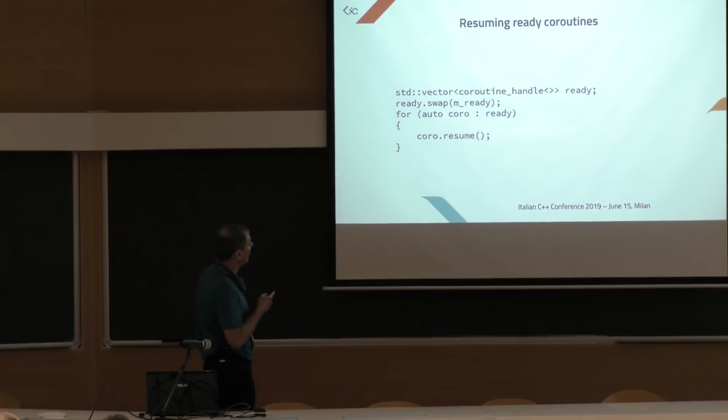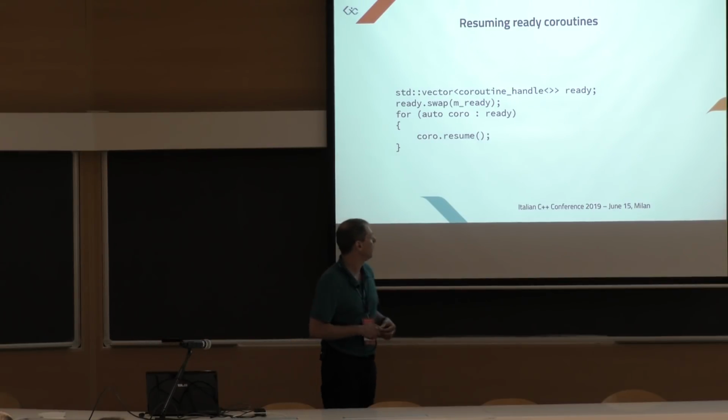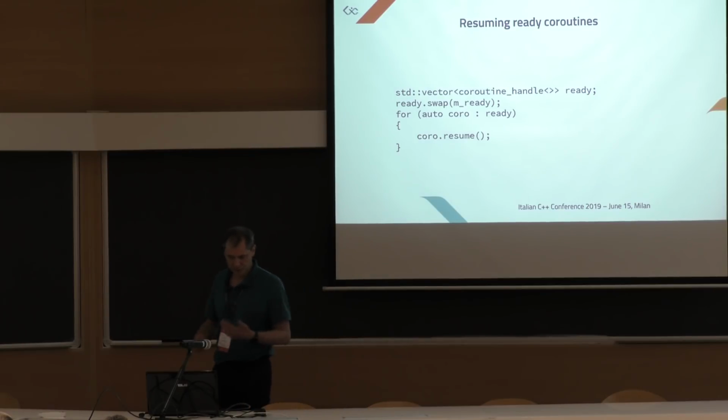The last part, how we resume the ready coroutines, is very easy. We just iterate on the vector and call resume on all the coroutines. We make a copy, because while resuming some of these coroutines, they may need to modify mReady. So we avoid modifying the vector while we are iterating.